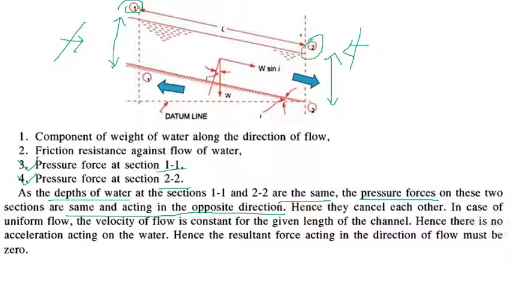In the case of uniform flow, the velocity of flow is constant for the given length of channel. Hence, there is no acceleration acting on the water. Acceleration is the change in velocity with respect to time, but here velocity is constant, so there is no acceleration. Hence, the resultant force acting in the direction of flow must be 0.